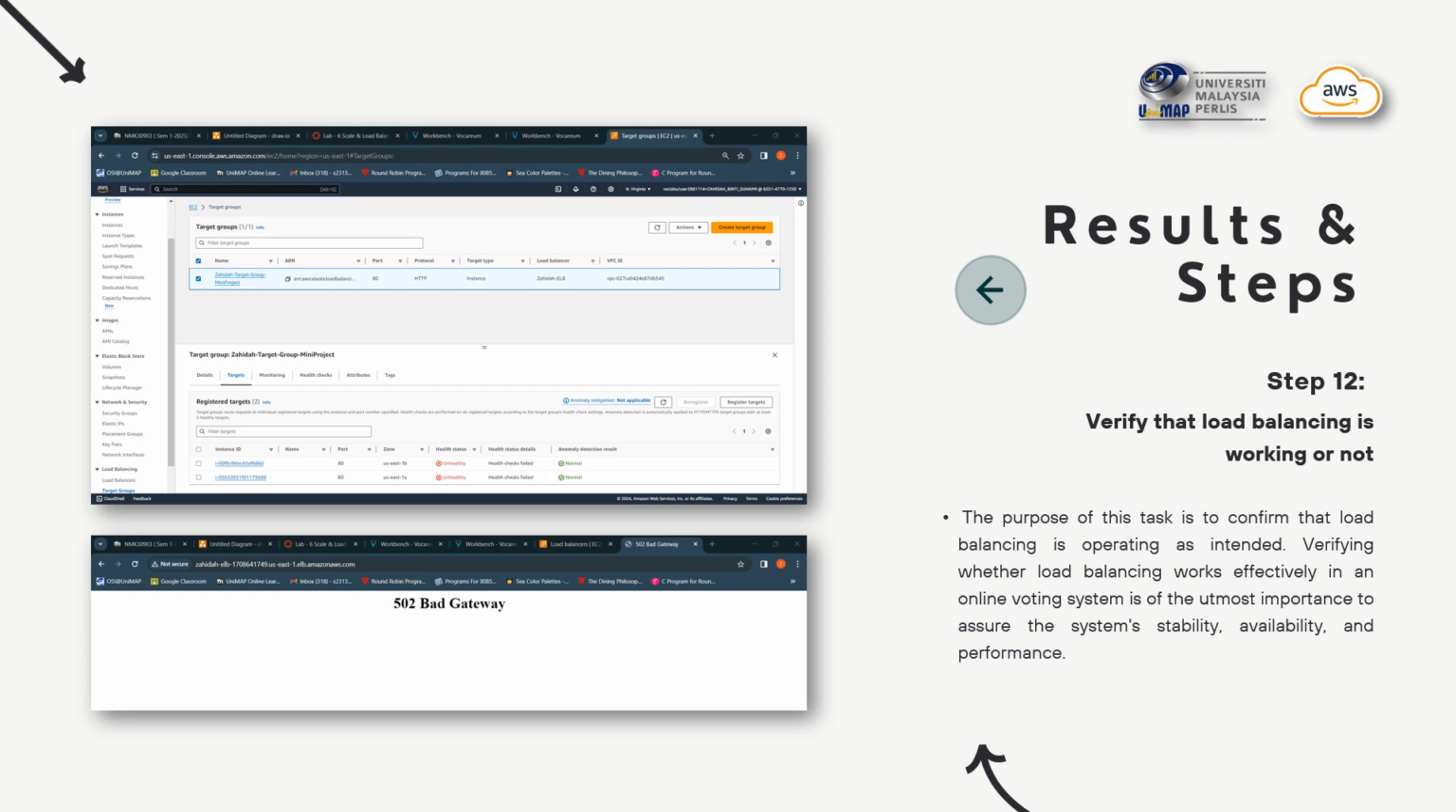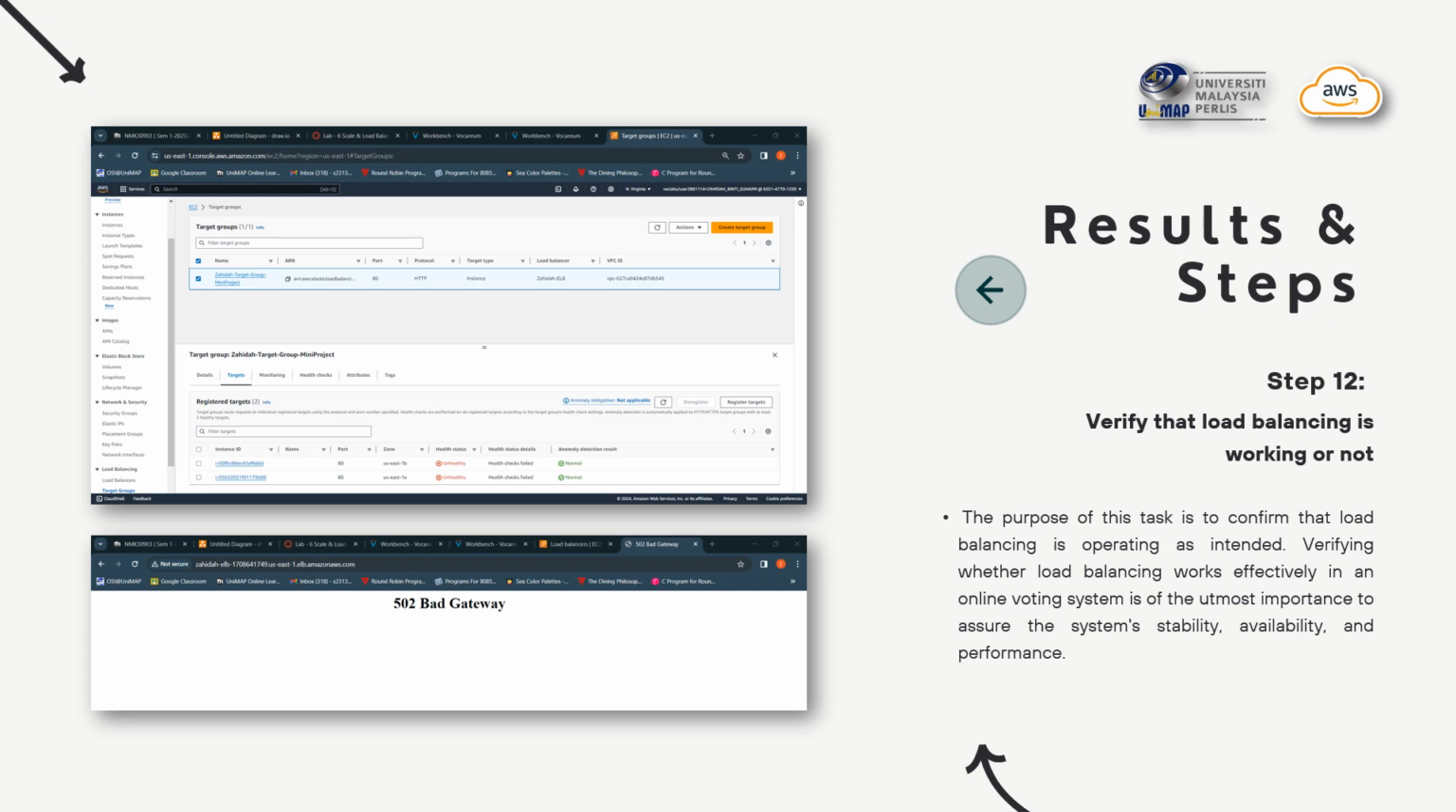After we create the load balancer, we need to verify whether the load balancing is working or not. The purpose of this task is to confirm that load balancing is operating as intended. Verifying that load balancing works efficiently in an online voting system is most important to make sure the system has stability, availability, and performance.